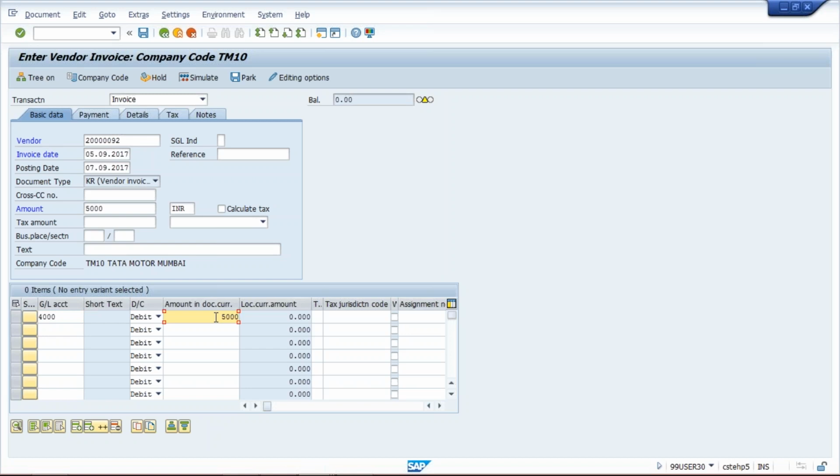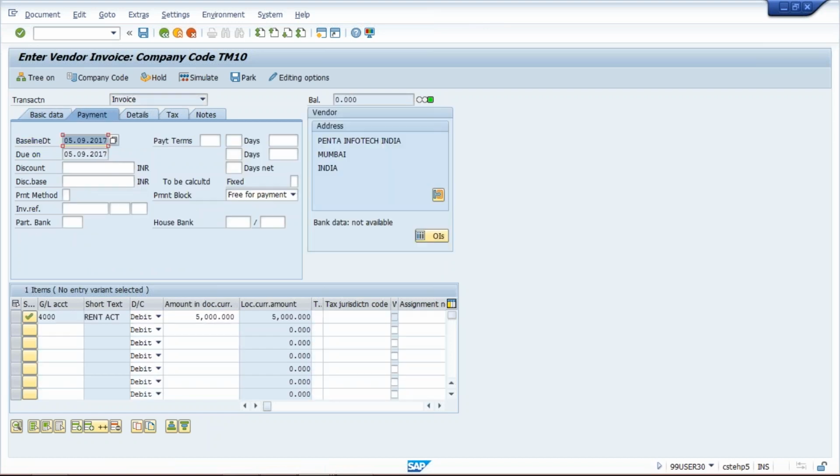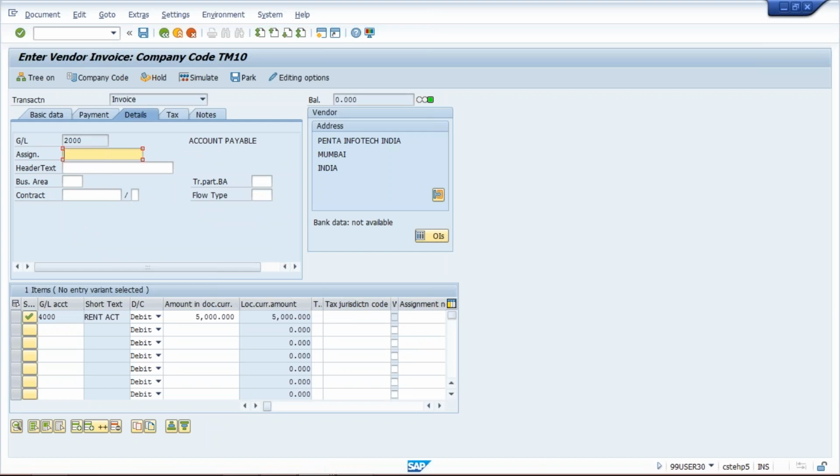Okay, now what will happen, see, we are having the reference field, text field, and if you click on payment, we are having one more field called the assignment field. Somewhere it will be, assignment field, it is here.